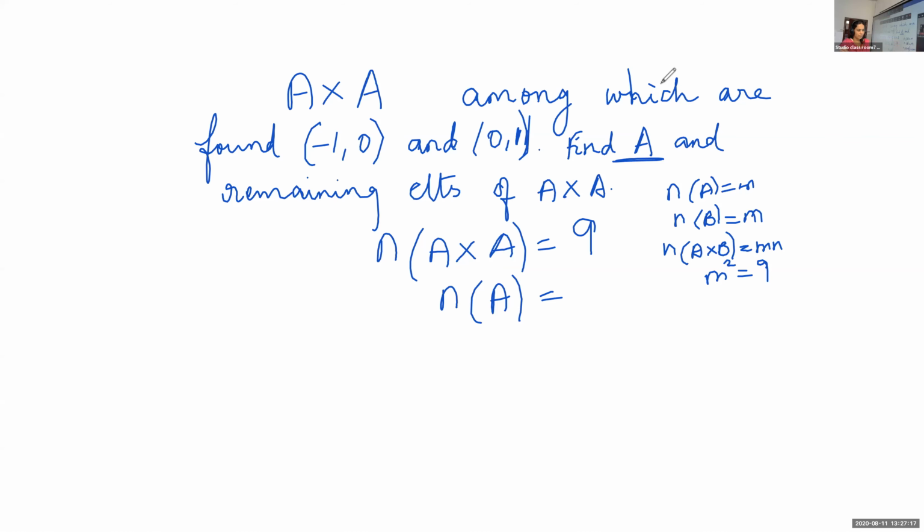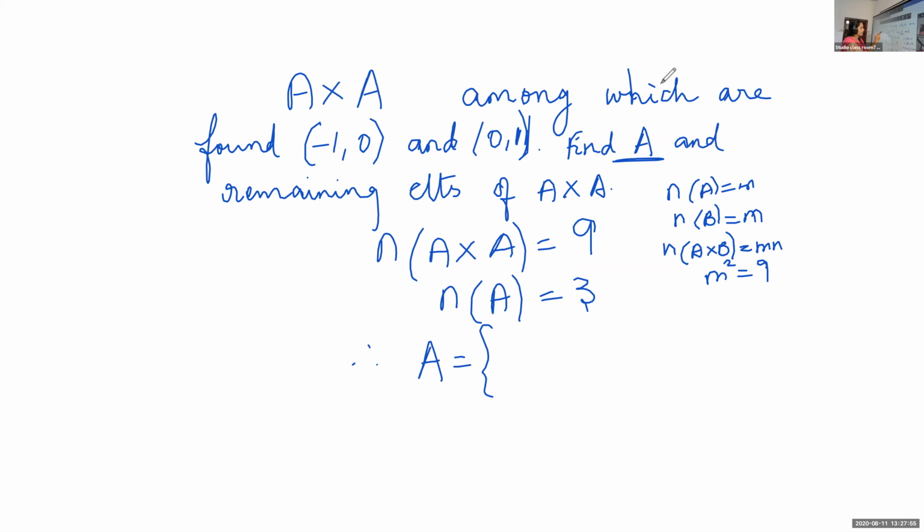So what will be the number of elements in A? 3. Yes, it is 3. Suppose we take n(A) is m. The other set is also containing m. So m into m, m squared is 9. From there, the value of m is 3. So A will contain 3 elements. Now what is asked? Find the set A. Therefore, can you give the set A? Which are all the elements in the set A?